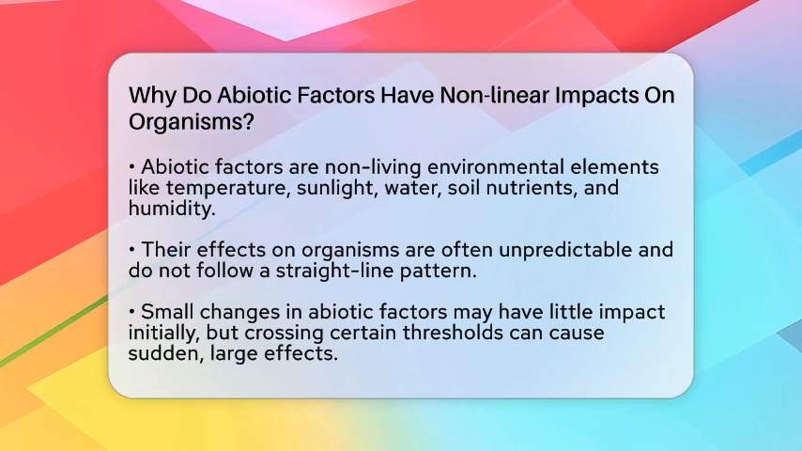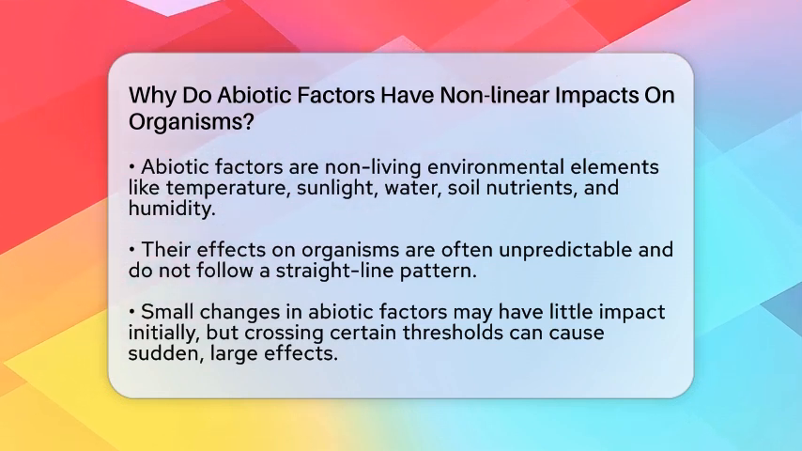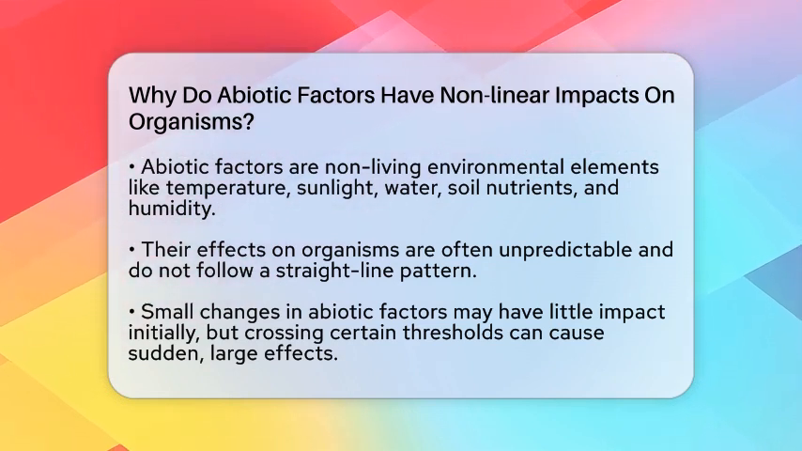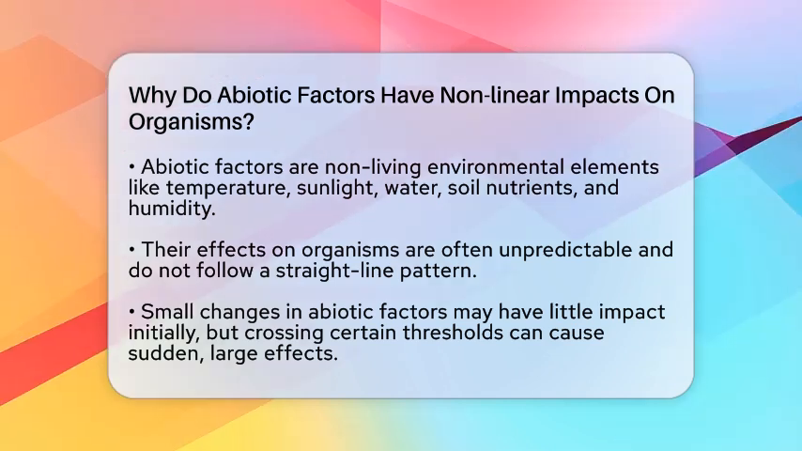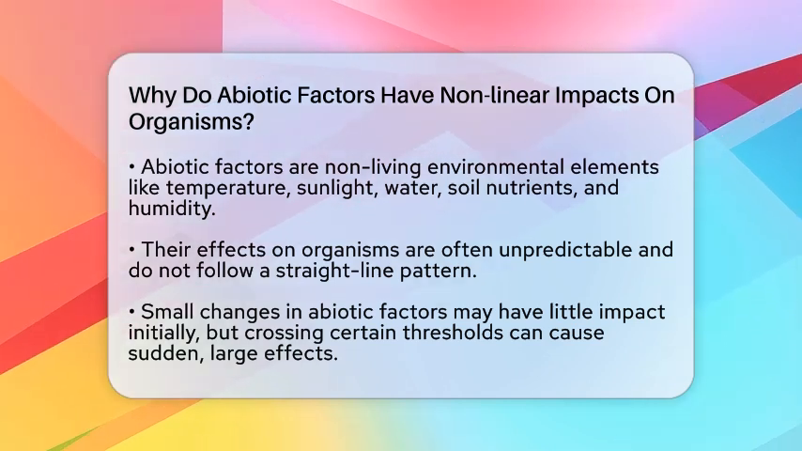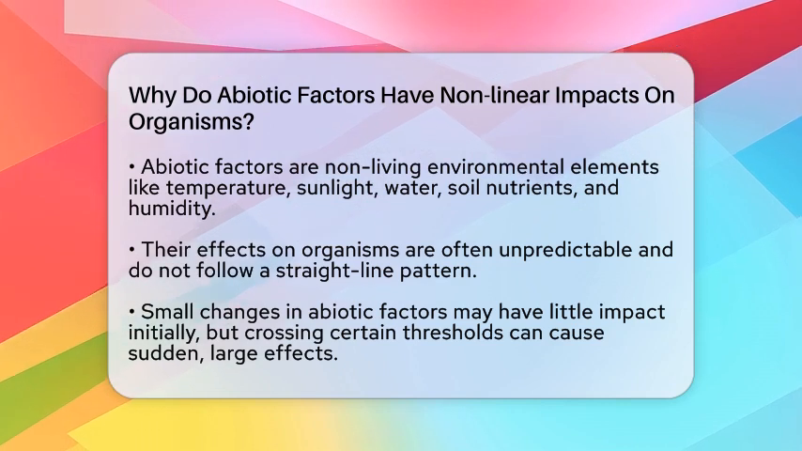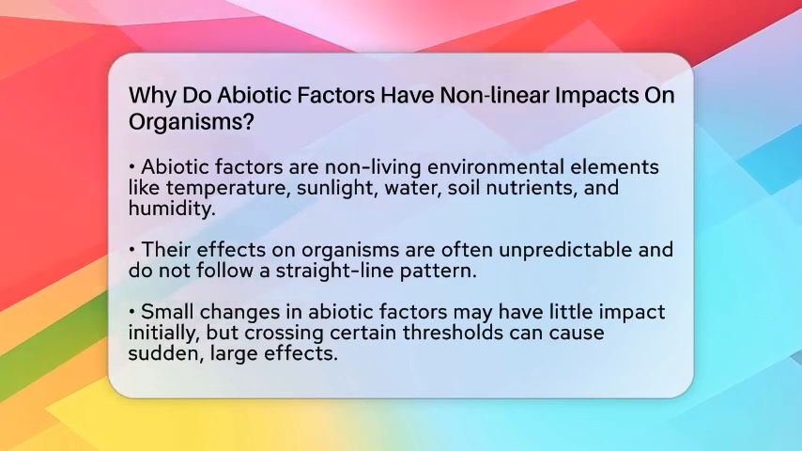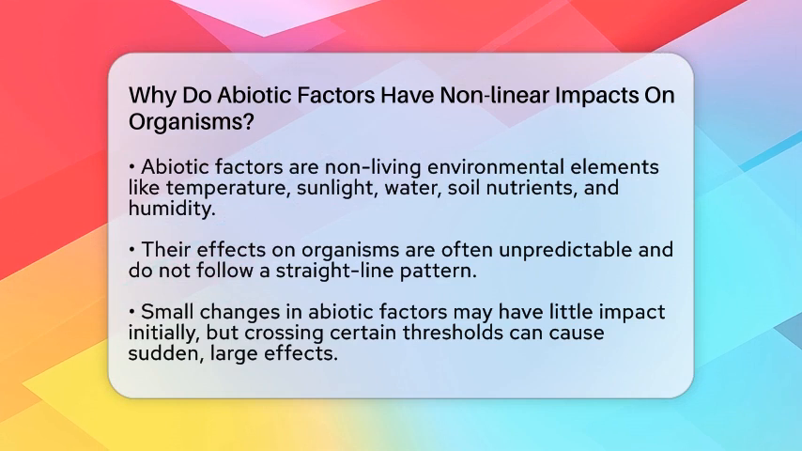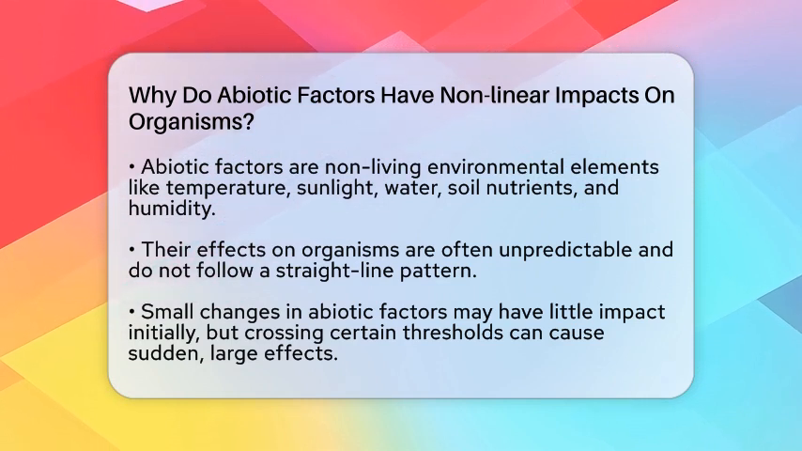They don't follow a simple straight line. Instead, their influence can be unpredictable and complex. Abiotic factors are the non-living parts of the environment like temperature, sunlight, water, soil nutrients, and humidity. These elements affect organisms in ways that aren't always proportional.